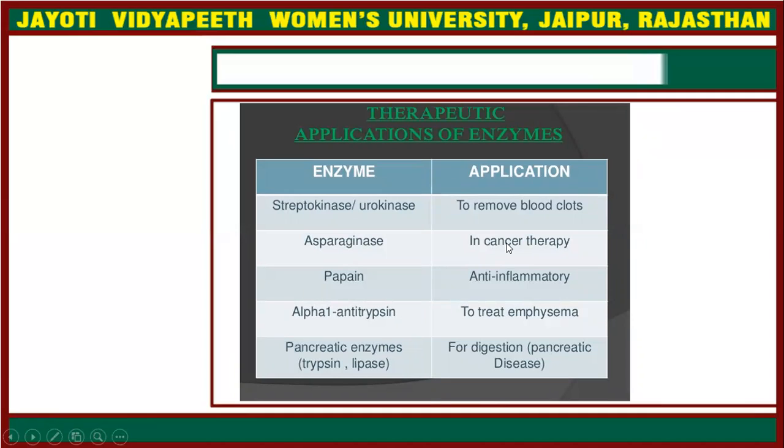Now, therapeutic applications of these enzymes. There are some enzymes which have therapeutic importance, including streptokinase, which has an important role in the removal of blood clots. Asparaginase has an important role in cancer therapy. Papain has an important role in anti-inflammatory activity. Alpha 1 antitrypsin has an important role in emphysema, and pancreatic enzymes have an important role in digestion.